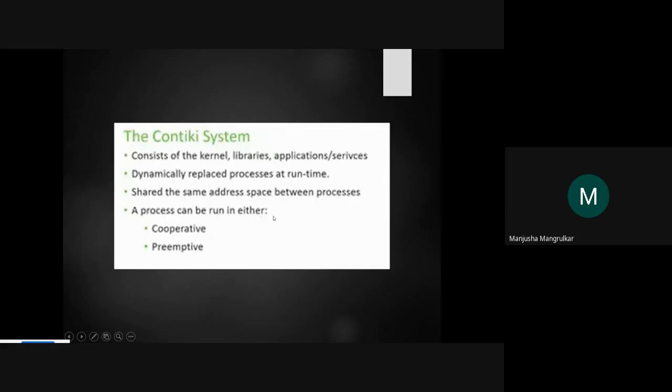The processes can run either in a cooperative or a preemptive manner. If memory space is shared, one process in execution may change data that another process requires from before, so the operating system runs in a cooperative and preemptive manner. Until now we have seen in theory what features we require to develop an embedded operating system. So what are the features of Contiki that we are going to see today?